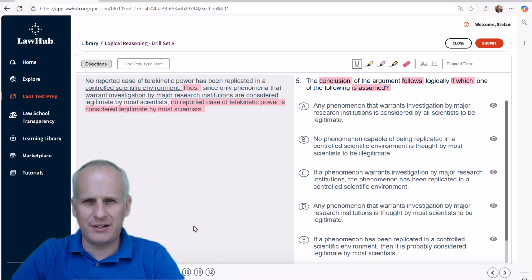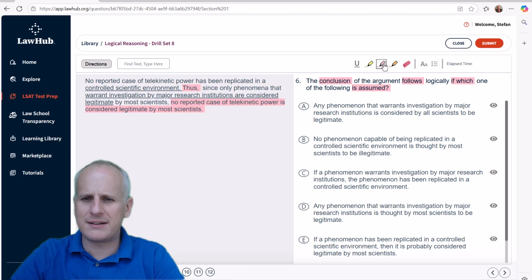And you can use the underline tool if you want to focus on this. You don't want to make it in any way more apparent than the conclusion that you've highlighted in pink. But if you're like, these are our terms that we really need to compare against and find the linkage for in our correct answer choice, it can help expedite things.